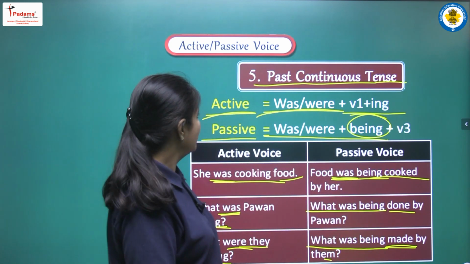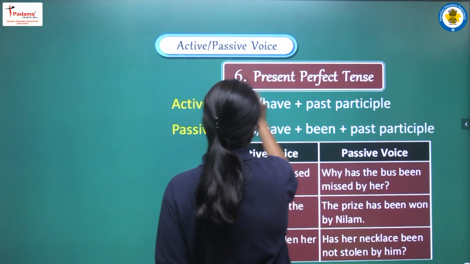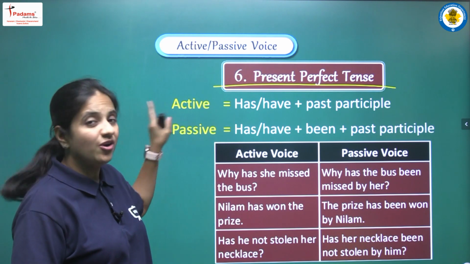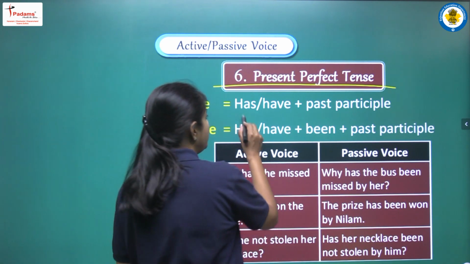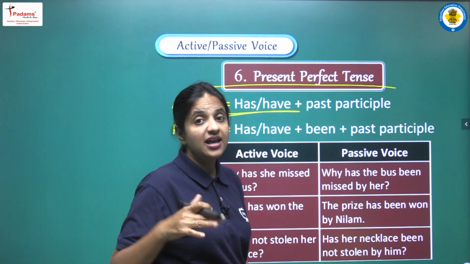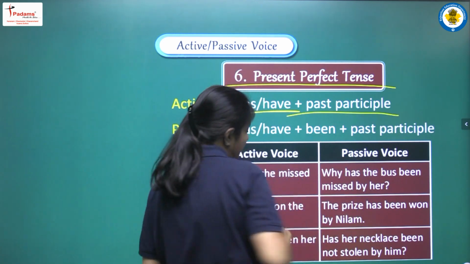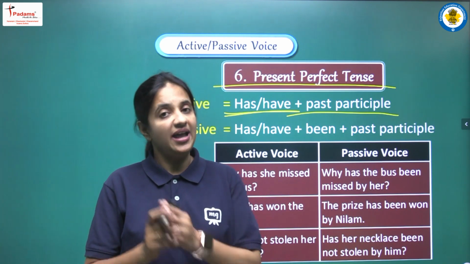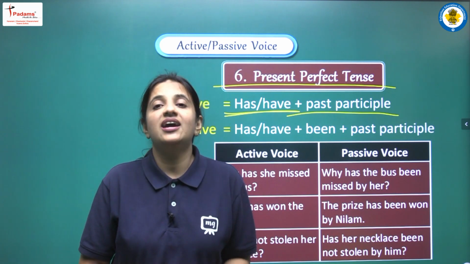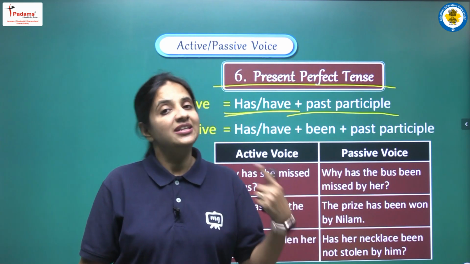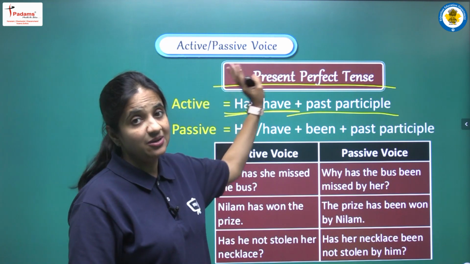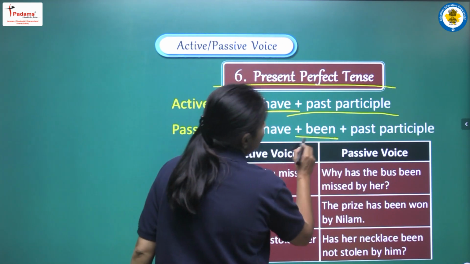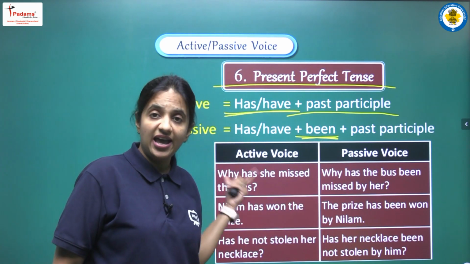Okay. The next tense that we are discussing here is present perfect tense. So let's see what will be there in active voice. There will be has or have as a helping verb, and past participle, meaning the third form of the main verb. So has and have will be given as helping verb, and with it the third form of the main verb is given. Then we can say that we are having present perfect tense, and in that condition while doing the conversion we have to add been with has or have.